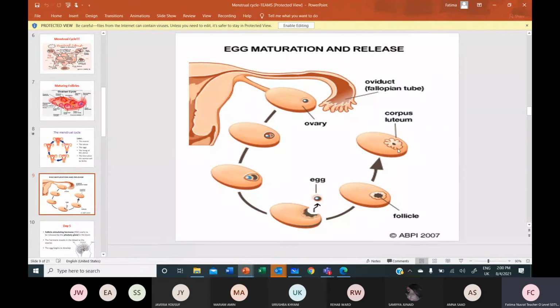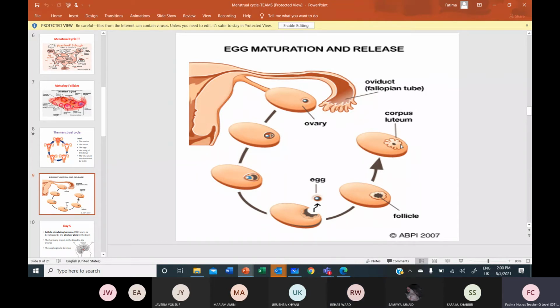This corpus luteum is responsible for secreting progesterone. And what does that progesterone do? It keeps the endometrium well supplied with blood. It makes the endometrium more thickened, vascular, spongy-like, cushion-like. And why? For the implantation, for the embryo to come and implant itself.